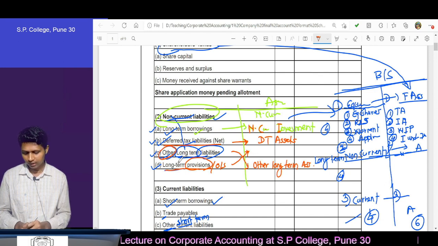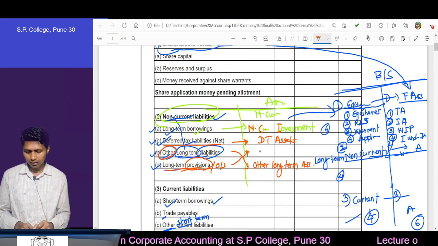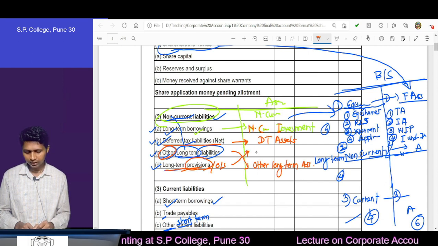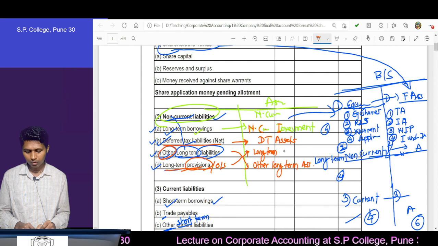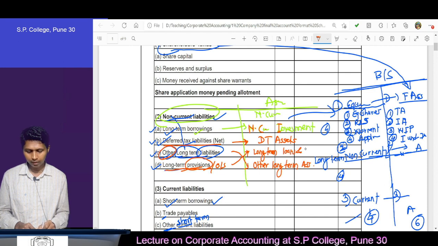Now what then? Here long term provisions, opposite to that you will find what? Here on the asset side, because we are writing under non-current, therefore long term loans and advances.